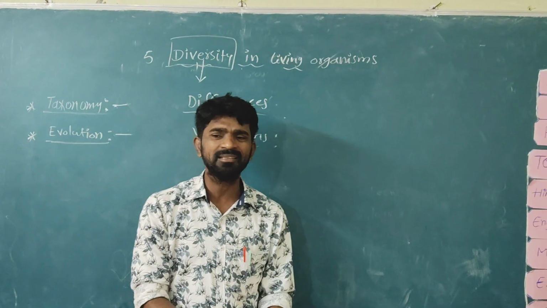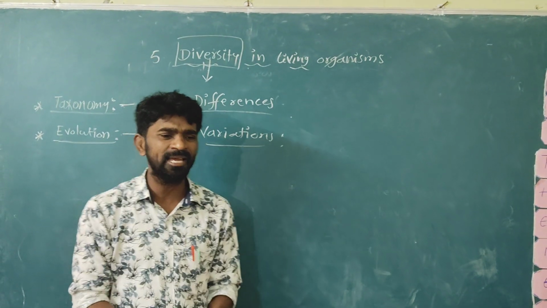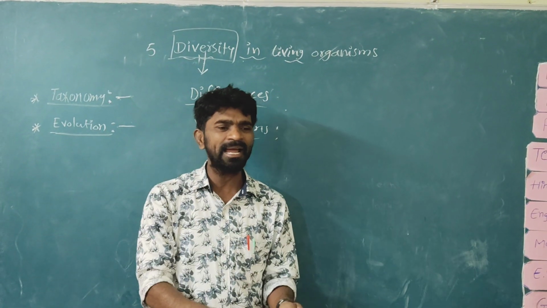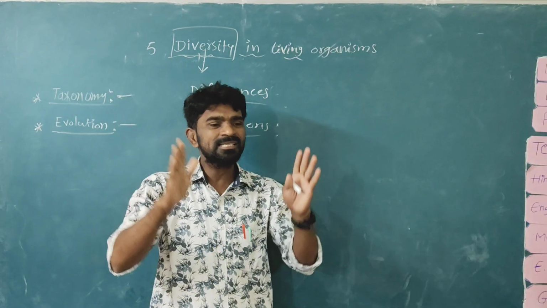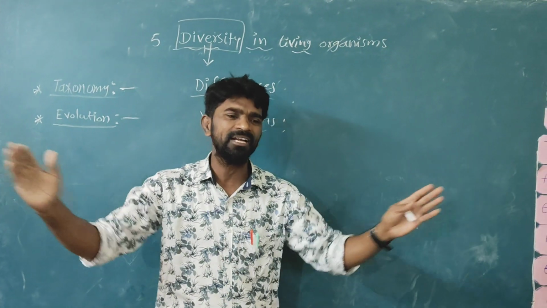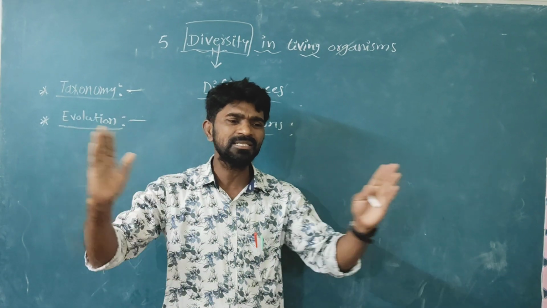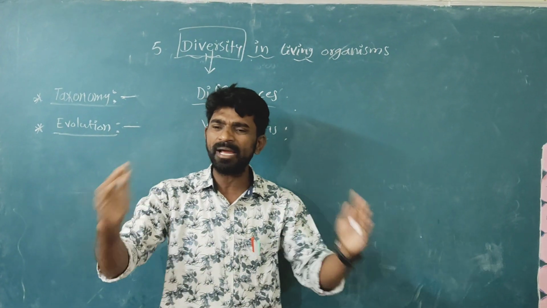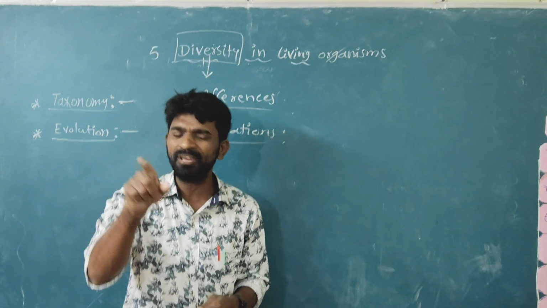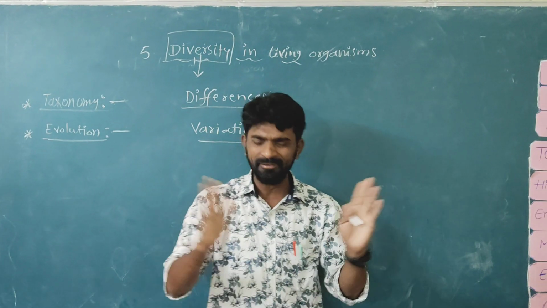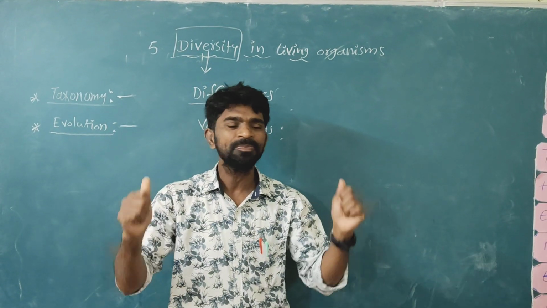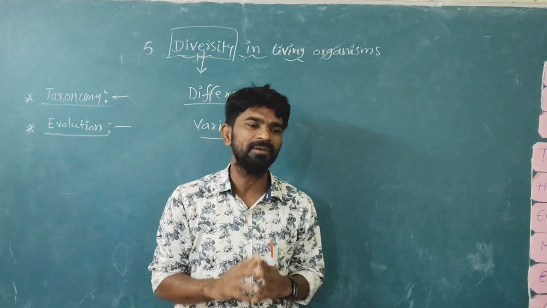On this planet, lakhs of animals are there, lakhs of plants are there, but it is not possible to study them all at a time, so scientists have classified all the plants, animals and microorganisms into different categories. All living organisms are divided majorly into 2 categories: plants and animals.